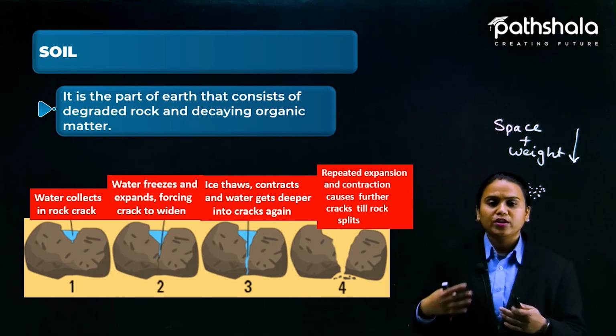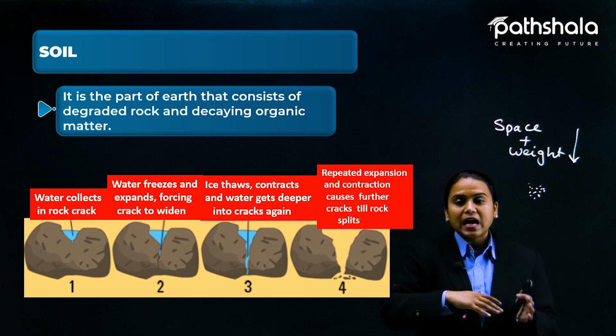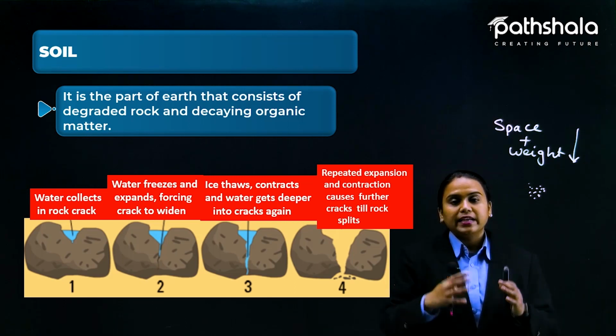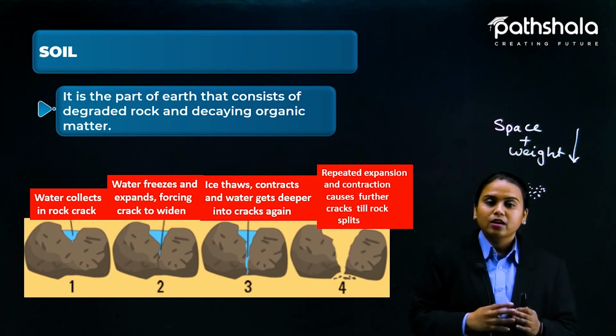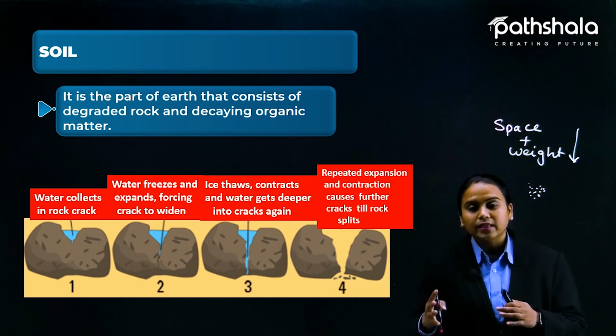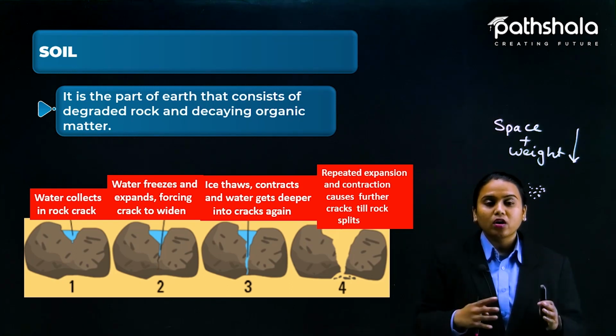This process goes on and on. After a long time, this ice thaws, and the water gets deeper into the crack again. So contraction and relaxation keep going on,